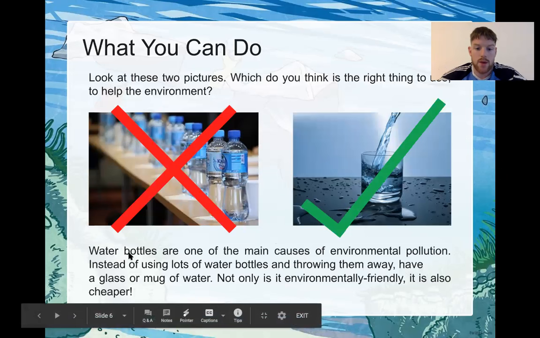Water bottles are one of the main causes of environmental pollution. Instead of using lots of water bottles and throwing them away, have a glass or mug of water. Not only is it environmentally friendly, it's also cheaper.